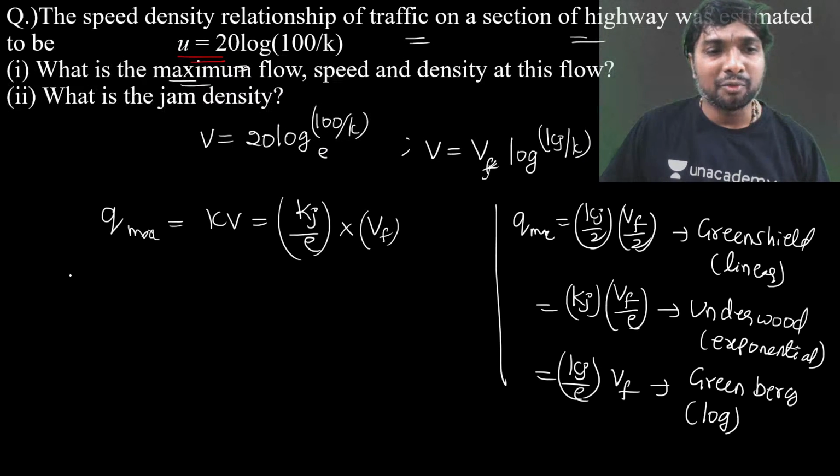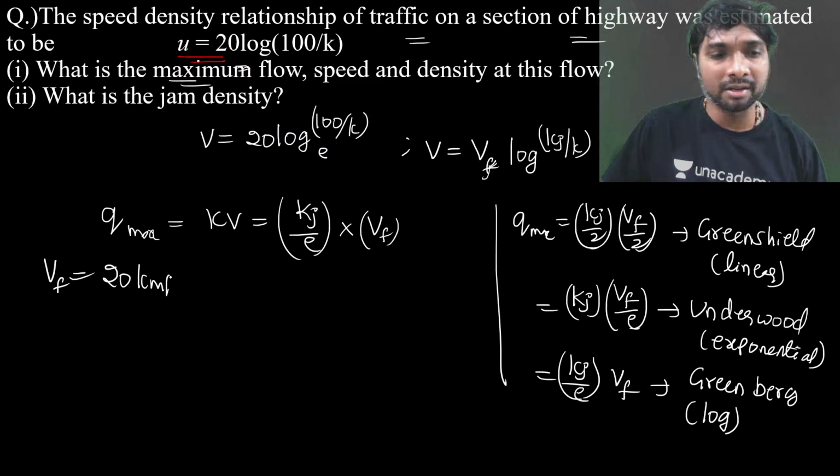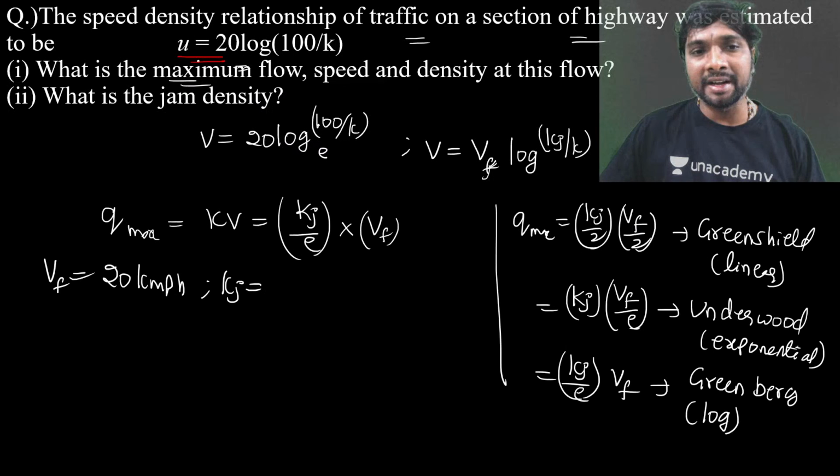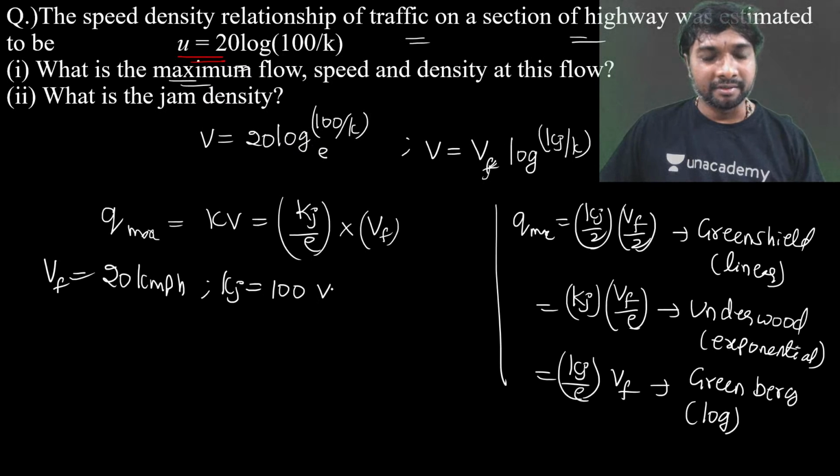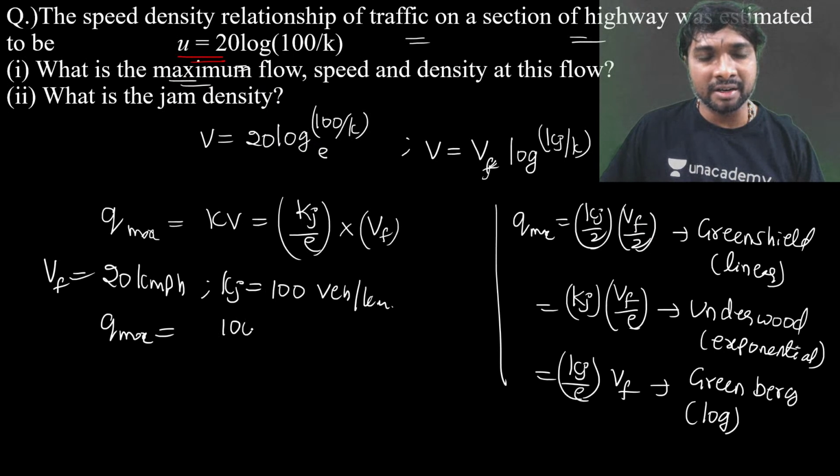Now for this, if you just observe, what is that Vf? Vf is nothing but 20 kmph, or not? V equal to Vf into log Kj by K, right? It is in that format only. Vf is 20. What is that Kj? Kj is 100 vehicles per kilometer. Then what is Q maximum you can say now? Kj by E, right? Kj means 100 divided by E into Vf. What is Vf? 20. So it is very simple now.